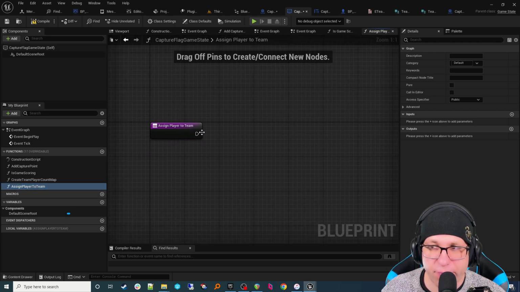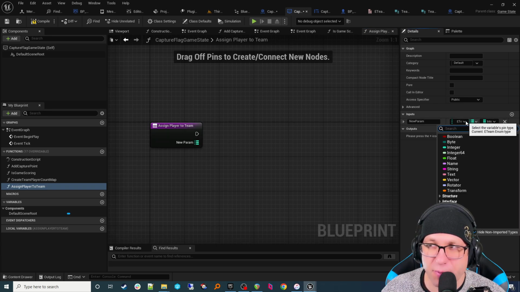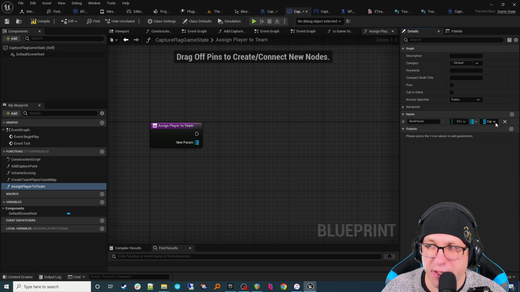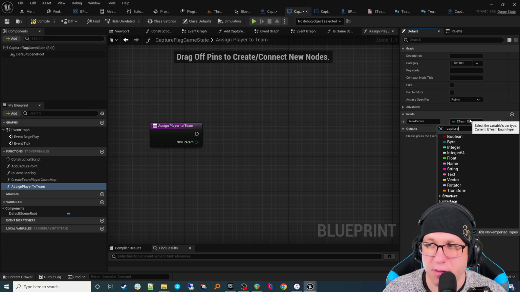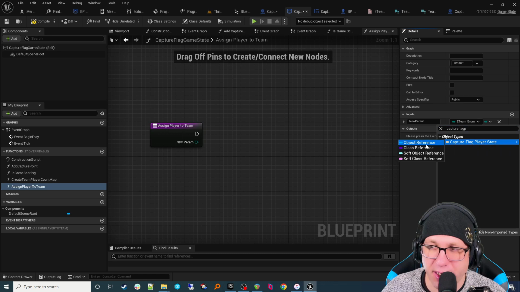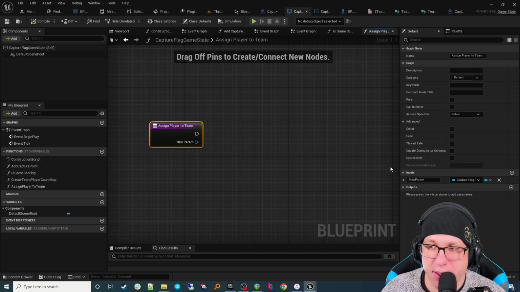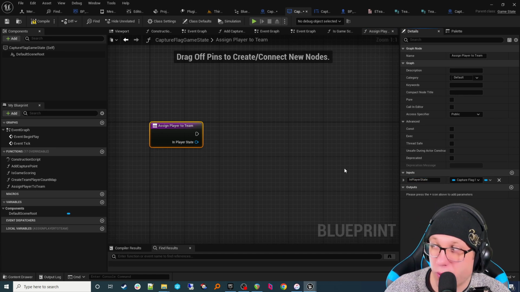All right, and with this one on our input, we're going to use a player state. Whoa, look at that. It's a map still. It remembered what we had before. Let's change it to capture flag player state. Oh, that just did that one. I want to change singleton. Here, let's do that again. There we go. Capture flag player state object reference. Okay. And we're just going to say in player state. Cool. Got our player.